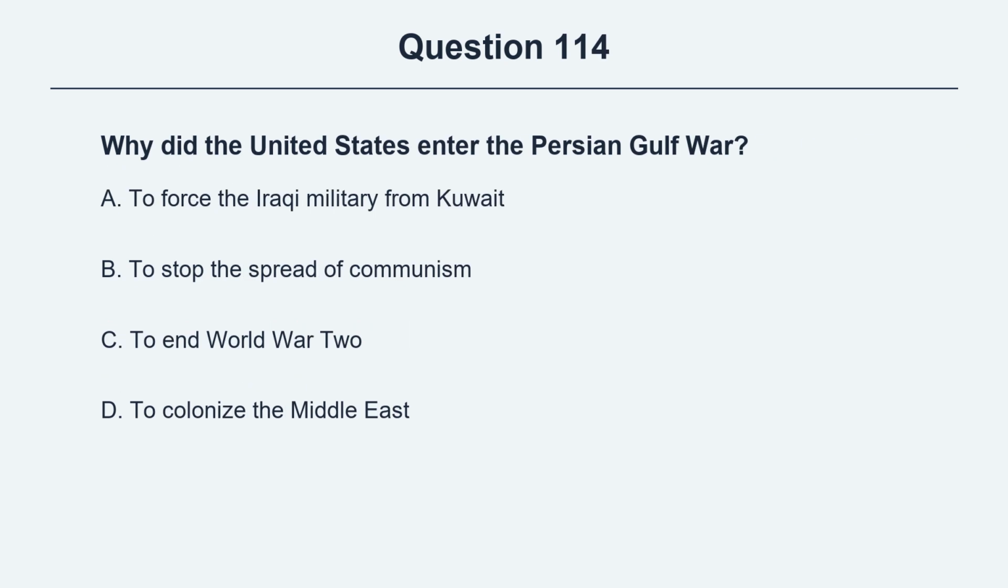Question 114. Why did the United States enter the Persian Gulf War? Option A, to force the Iraqi military from Kuwait. Option B, to stop the spread of communism. Option C, to end World War II. Option D, to colonize the Middle East. The correct answer is option A, to force the Iraqi military from Kuwait.